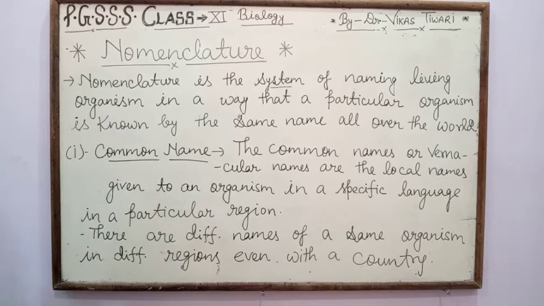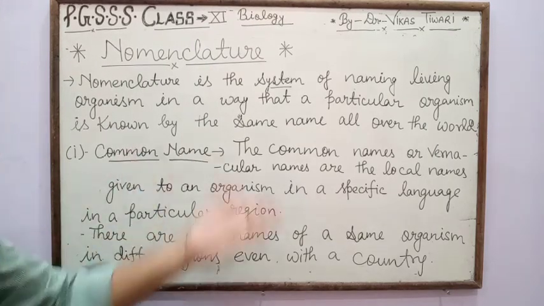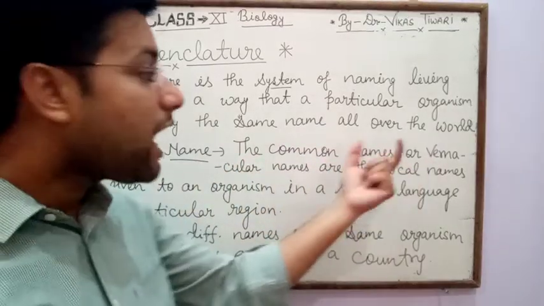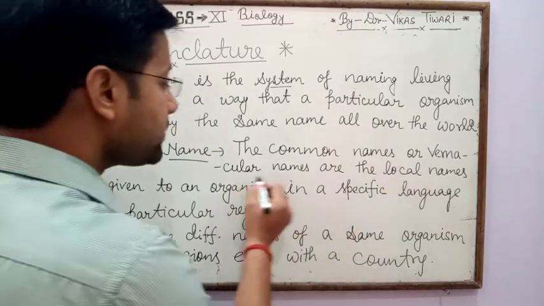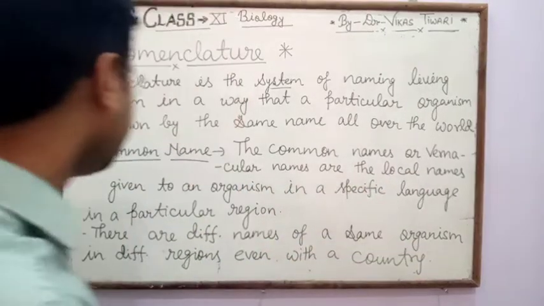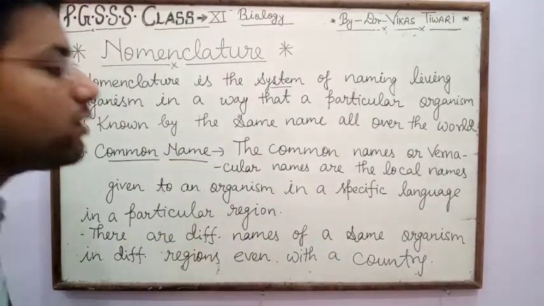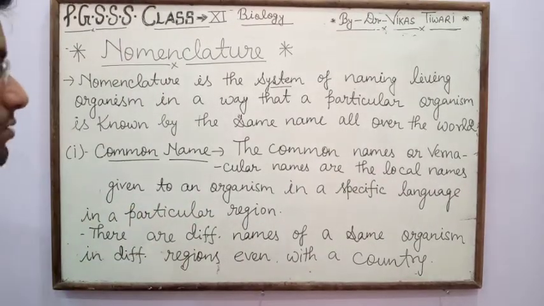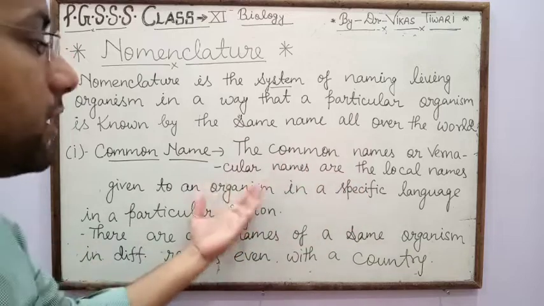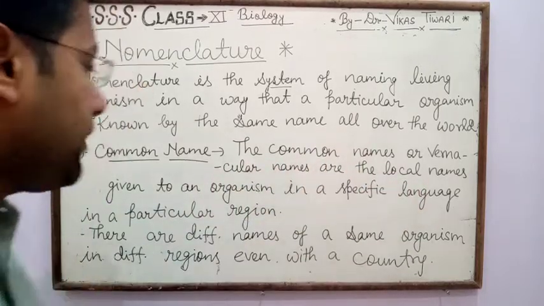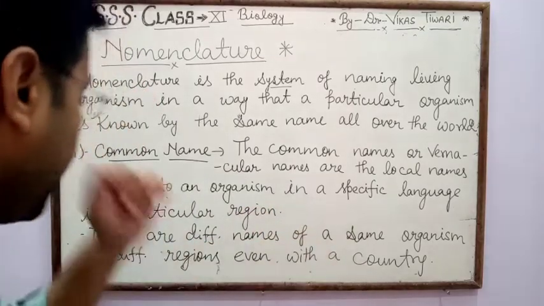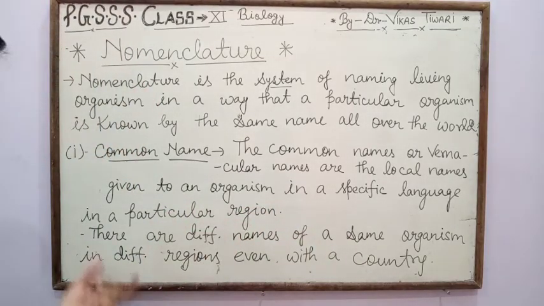So next is common name, then advantages of common name, after that scientific name. Common names are vernacular names, the local names given to an organism in a specific language in a particular region.